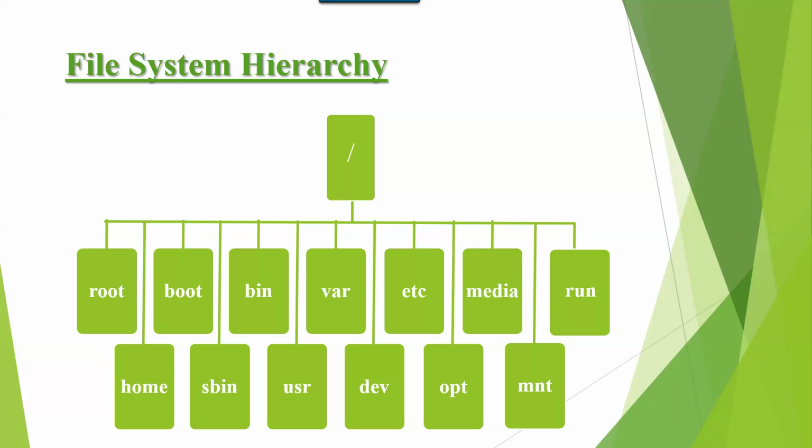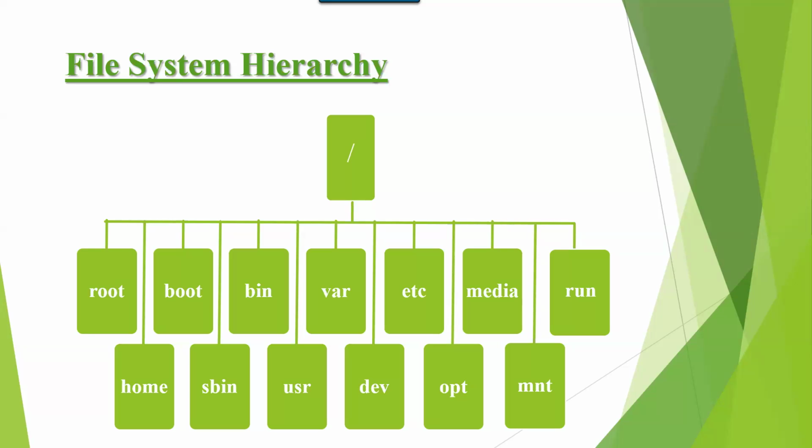Here, one more point is once a user is created, immediately it creates a directory with the same username. If you create a user Tom, immediately it creates a directory with the same username, under home. So when Tom logged in and creates any files or directories, the data is stored under home.